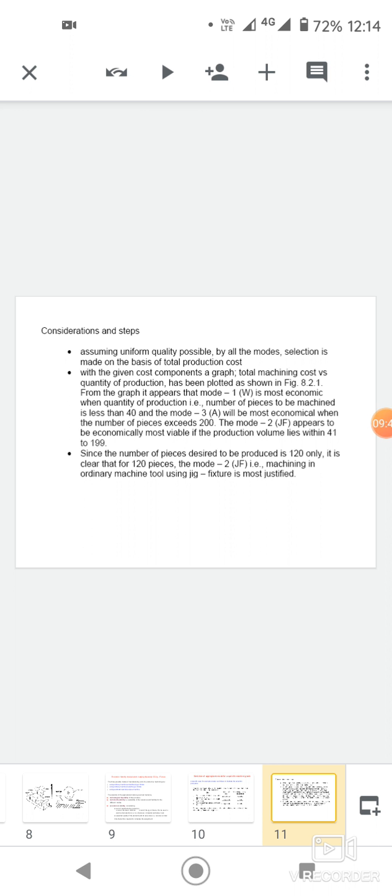The mode jigs and fixtures appears to be economically most viable when the production volume lies within 41 to 199, since the number of pieces desired to be produced is 120 only. It is clear that for 120 pieces, machining on an ordinary machine tool using jigs and fixtures is most justified. And this is the graph of the figure.